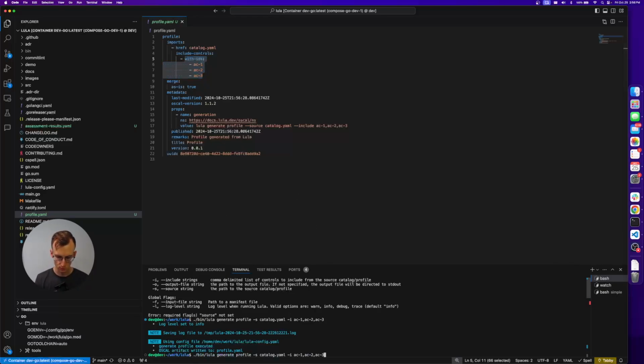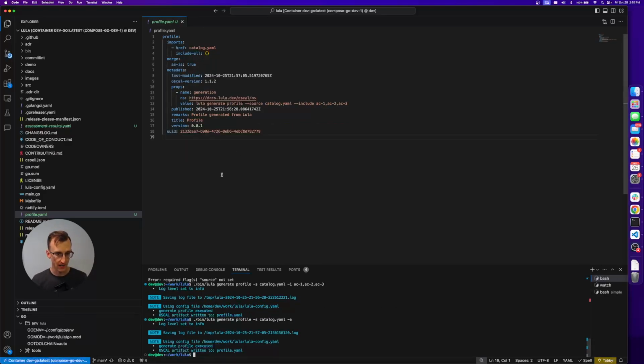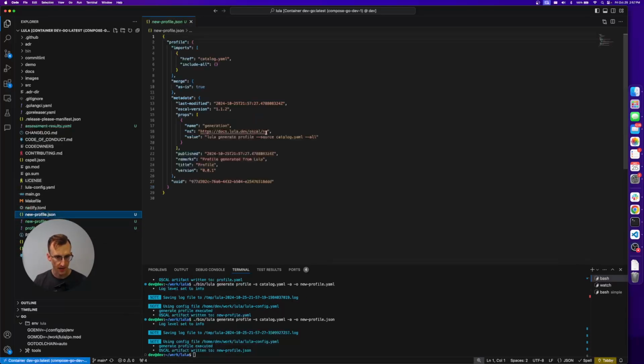There's another part of this, which is the fact that we are not merging profiles together when you execute. And so if we were to do the same thing, but say we want all of the controls, you can do that, and we will produce a new profile. It will overwrite your old one if you do not redirect. If you wanted to redirect, you could pass the -o and say, call it like new-profile.yaml. Awesome. This creates a new profile, has new data in it. If you prefer to work with JSON, name it a path to a JSON file. We can produce the OSCAL in the JSON format as well.